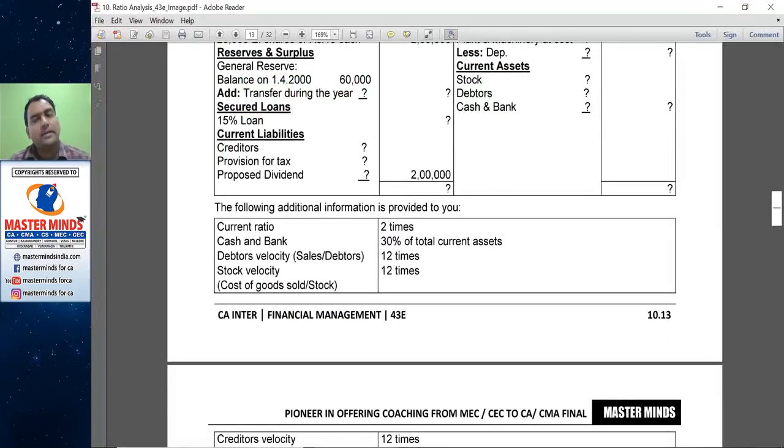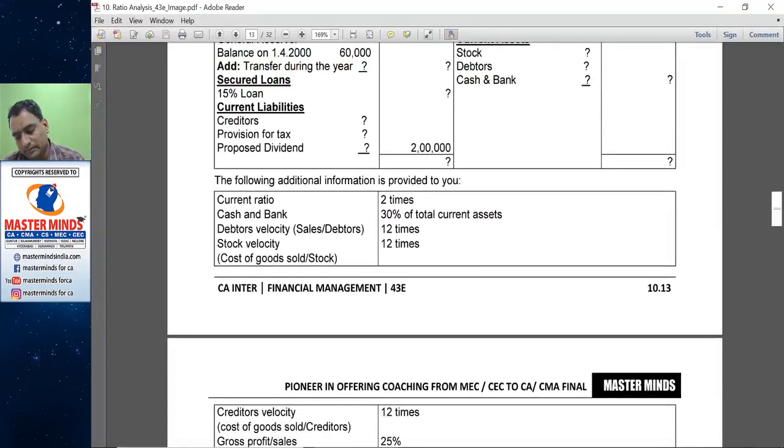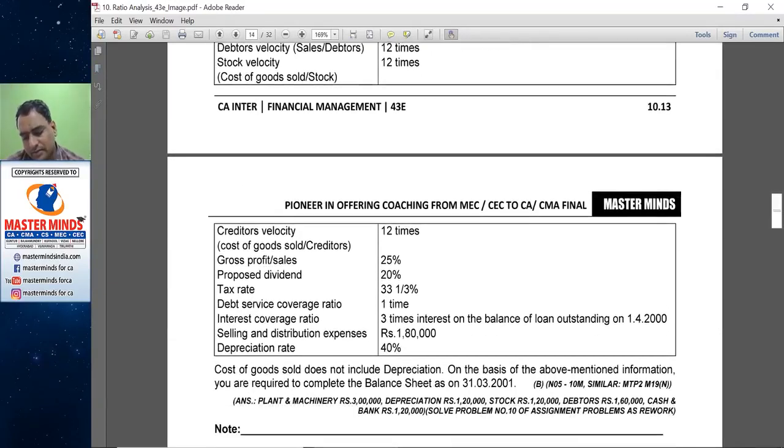Debtors velocity, sales by debtors, but we don't know sales value, we don't know debtors value. Stock, COGS by stock. We don't know COGS, we don't know stock. Creditors velocity, COGS to creditors. We don't know COGS, we don't know creditors.